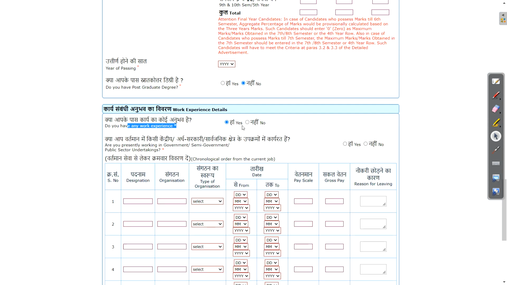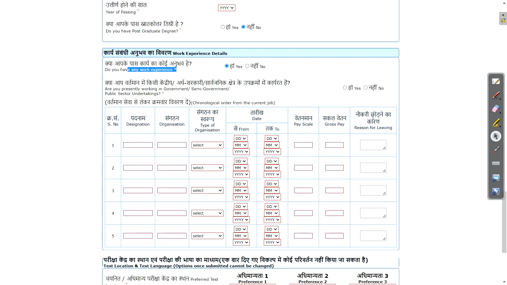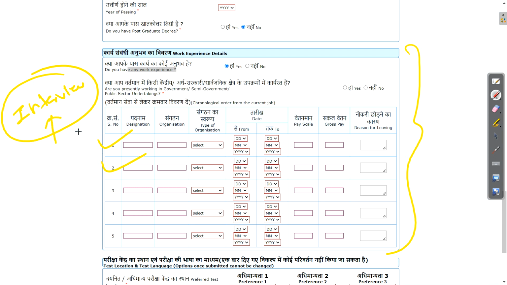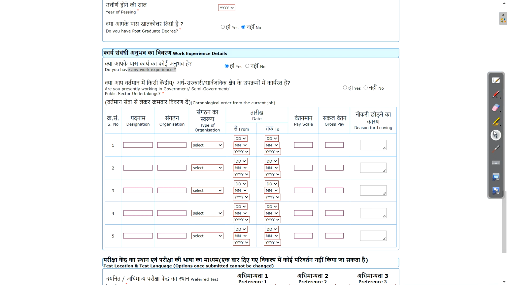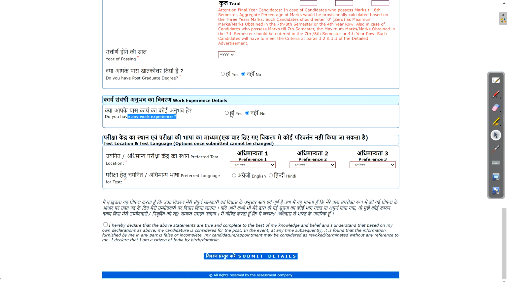If you click on yes, definitely you have to enter your experience. Definitely they will ask interview questions based on this only. So just carefully fill this data, because whatever data you fill here, they will ask you the same questions in your interview, which is important. So think about this and then only fill this data. If you don't want to show your experience, if you think it is irrelevant for HAL, then just select the no button. It's up to you.